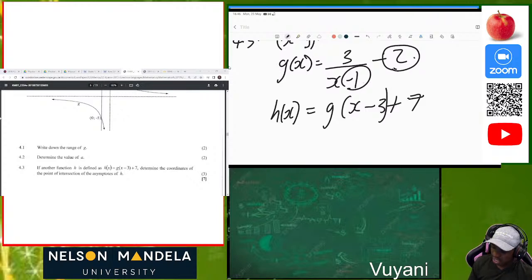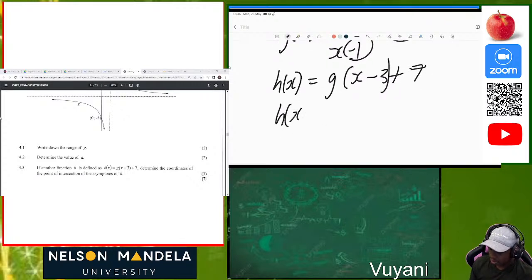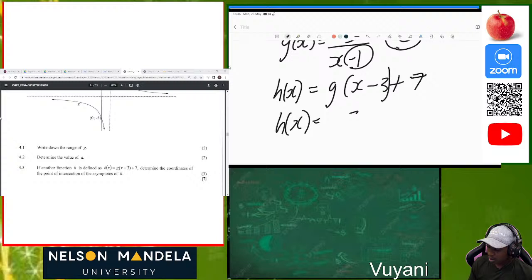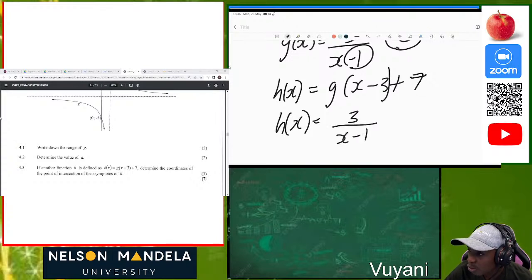So how do we do that? Now we can substitute so that we can get h of x. h of x will be equal to 3 over x minus 1. It has been shifted to the right. So how do we write it down when it has been shifted to the right? We must understand that it has now been shifted to the right.